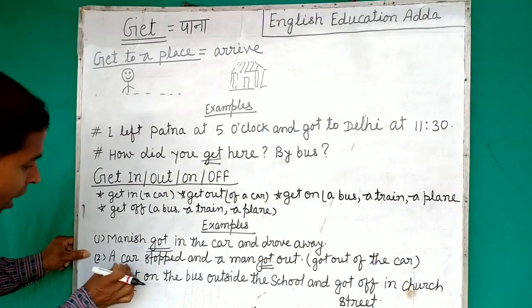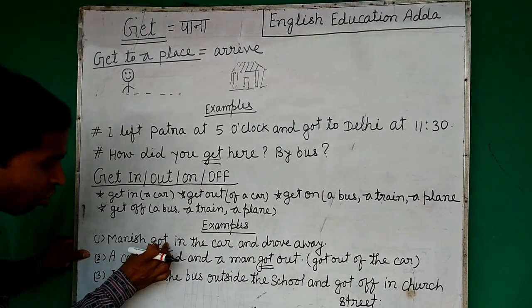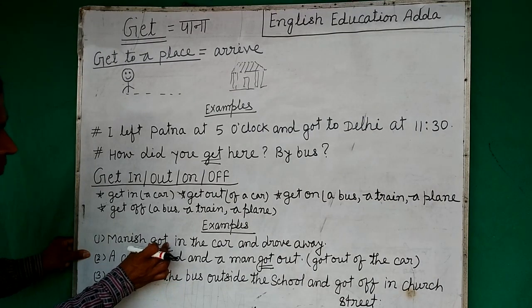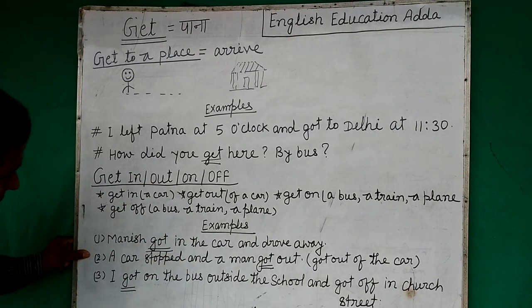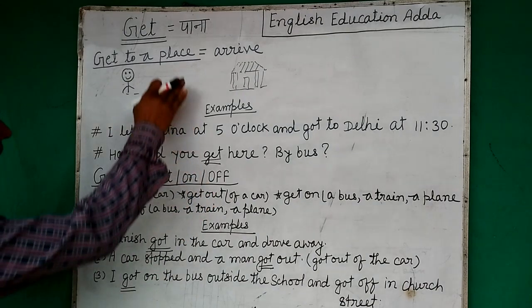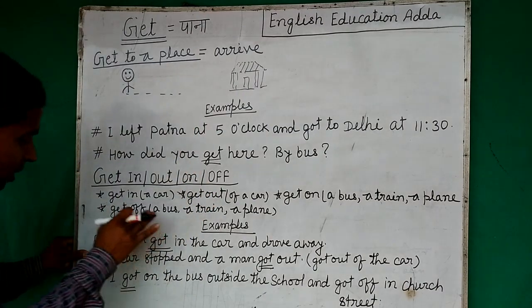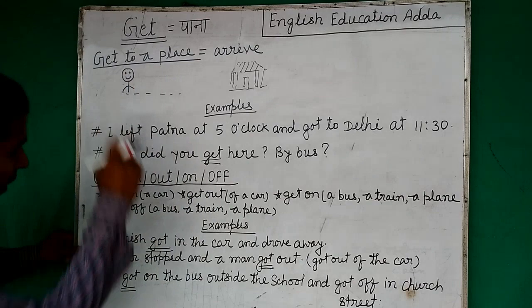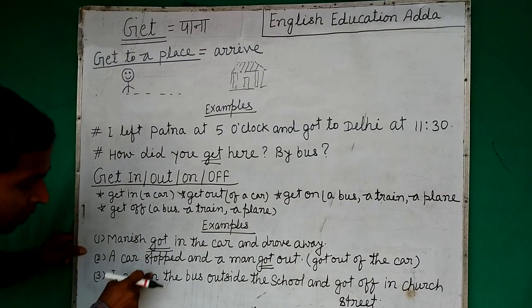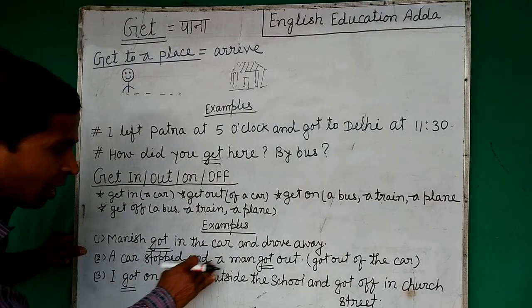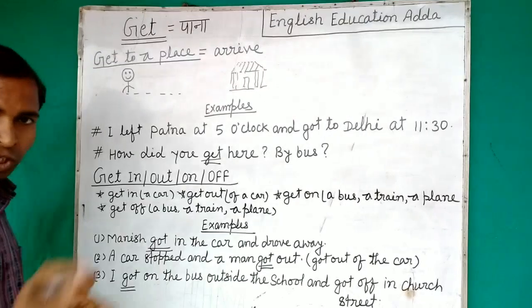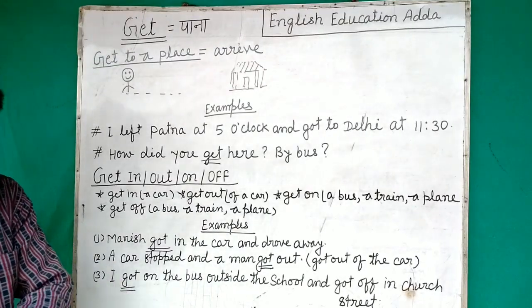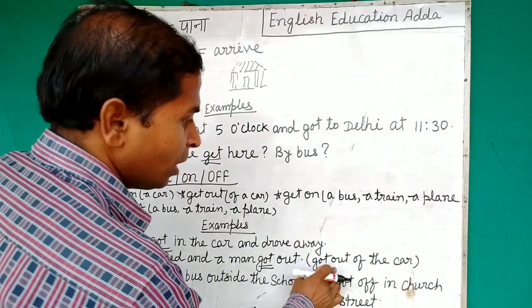Now next: a car stopped. See, when you use got here, it is a different condition from that one, another condition. So now: a car stopped and a man got out. A car stopped and a man got out of the car.